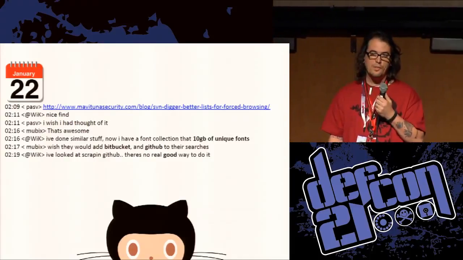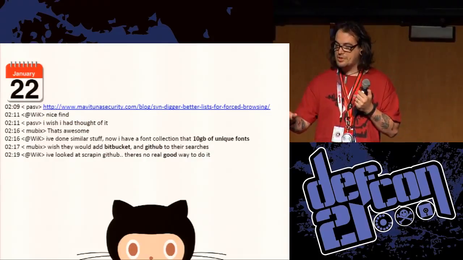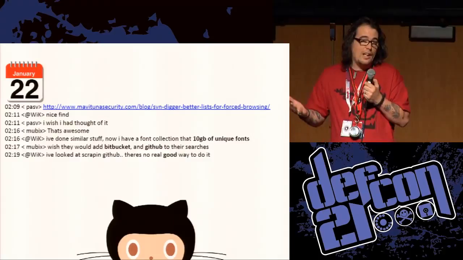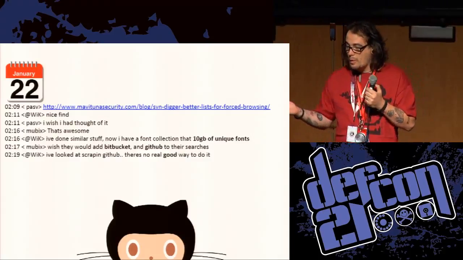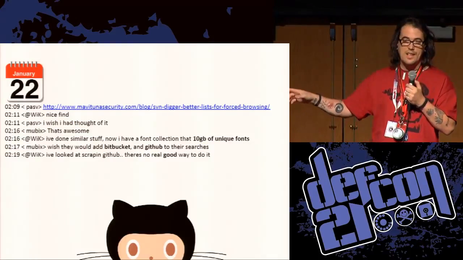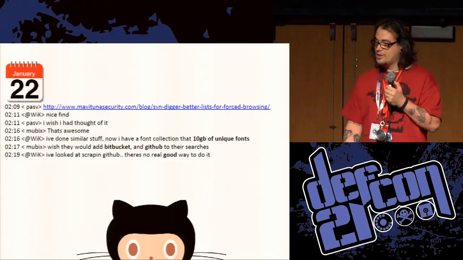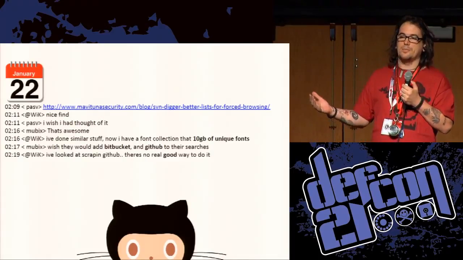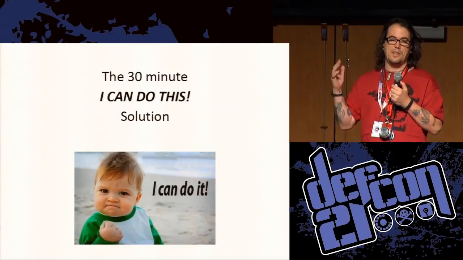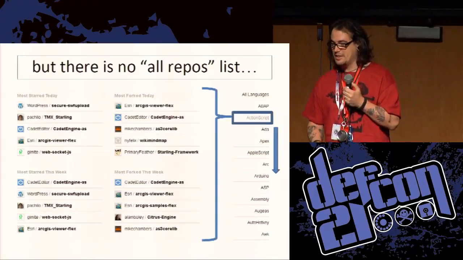So this is how everything got started. 2 o'clock in the morning, somebody posts a link to SVN Digger. Everybody thinks it's cool. I haven't seen anything like it before then. Rob's like, that's awesome. And that one line, that's the only reason he's standing up here right now. One line. So I'm like, oh, this is awesome. I can do this crap in 30 minutes or so. I'll go to bed, wake up in the morning, code will be done, and I'll have an awesome word list.